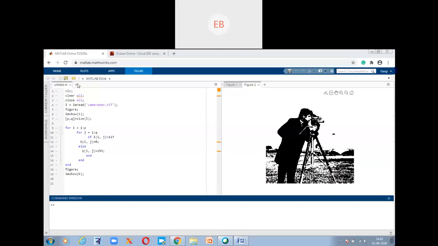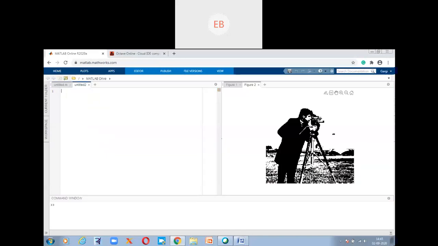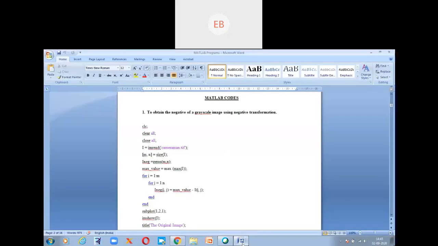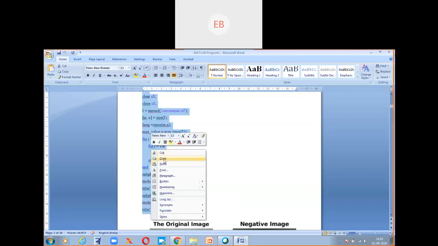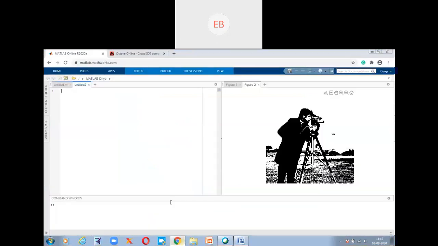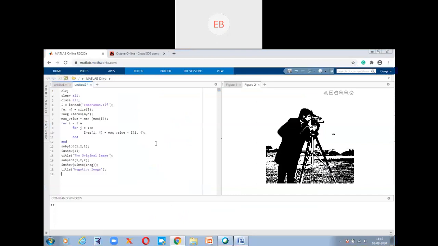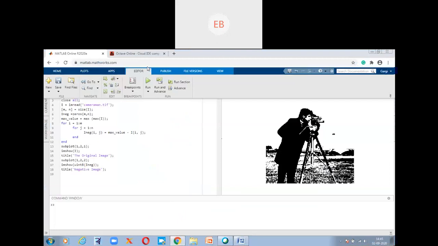Okay, last class we discussed the negative of a grayscale image, I guess, right? So do you remember this coding? The explanation, do you remember? Yes, ma'am.